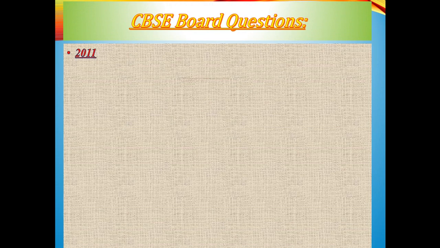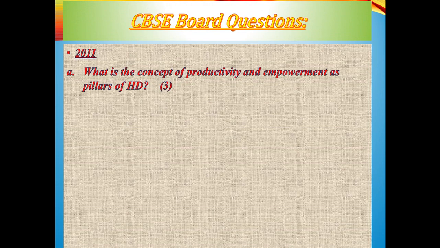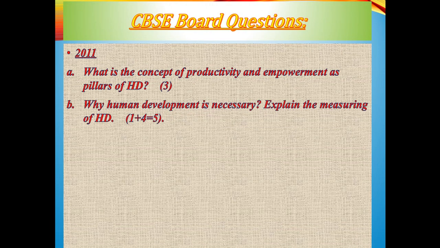Next, 2011. The next question is, what is the concept of productivity and empowerment as the pillars of HDI? Already given in the notes. Why human development is necessary? Just now I said, to achieve a meaningful life with purposes, and explain the measuring of HDI. You have to explain how HDI has been measured.